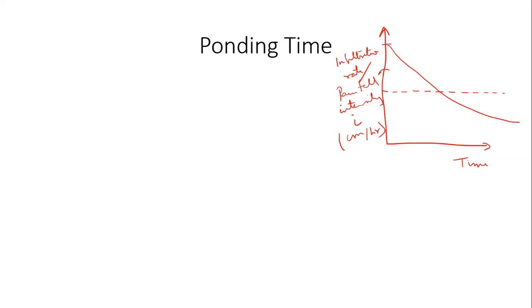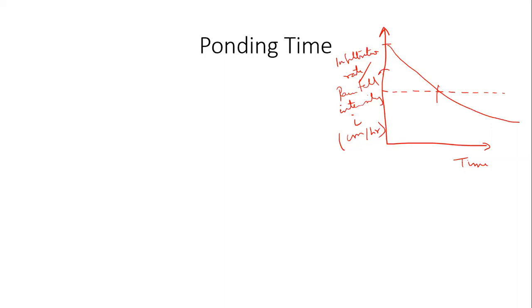Until this point, the rainfall was happening at a rate that is less than the soil's capacity to accept water or infiltrate water. Think about this physically. The soil has a certain capacity to absorb or infiltrate water. I keep pouring water at some rate, and it just keeps accepting the water at whatever rate.